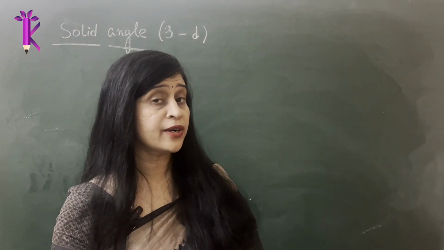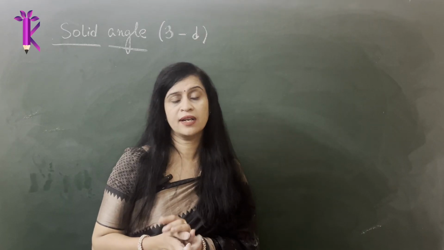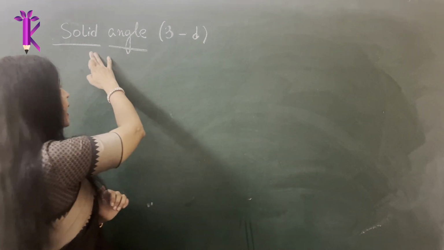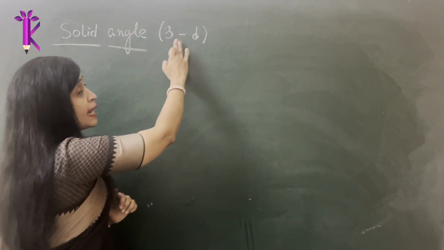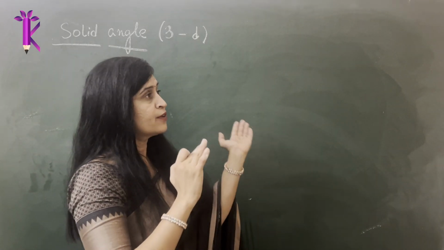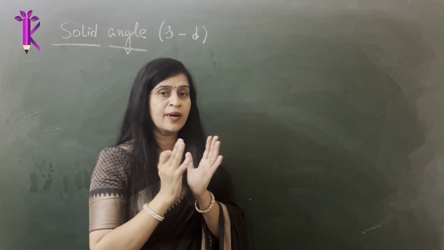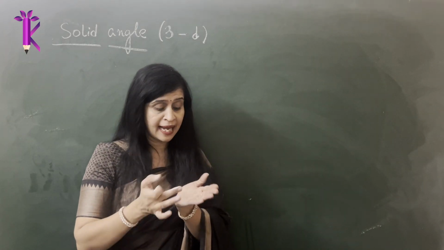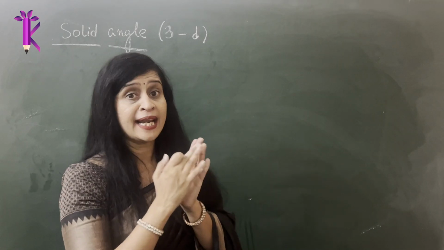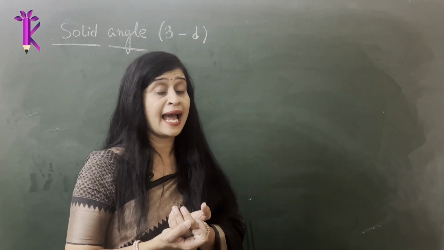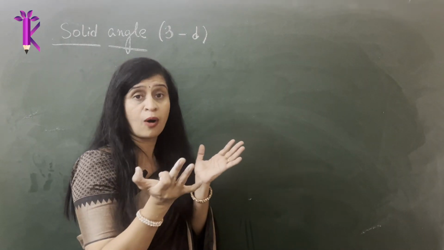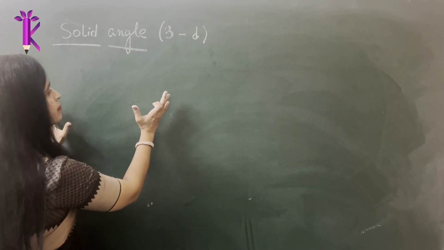Okay, so now we are going to discuss the solid angle, which is also another important base unit or base physical quantity. Unlike plane angle, solid angle is a three-dimensional angle. Now what do you mean by a three-dimensional angle? When I said plane angle, it was a two-dimensional angle, just a circle that you can draw on a piece of paper. But when I say solid angle, you literally have to imagine a sphere like the earth, or a sphere like a football, right?